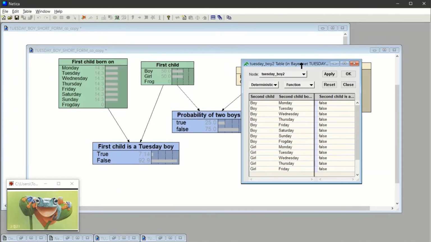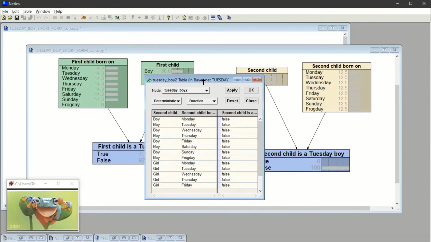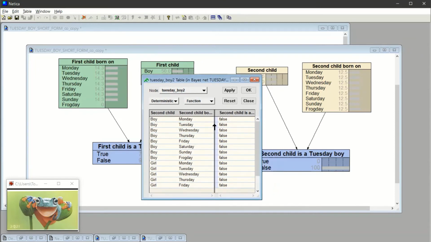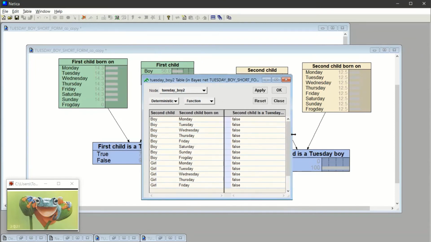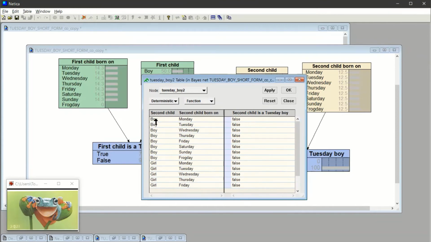So we look into its brain and we say, okay, well, look. Okay, here we go. So if the second child is a boy, but born Monday, then okay, second child is not a Tuesday boy. If it's a boy, but born on Tuesday, oh, well, here we need to change that to true.